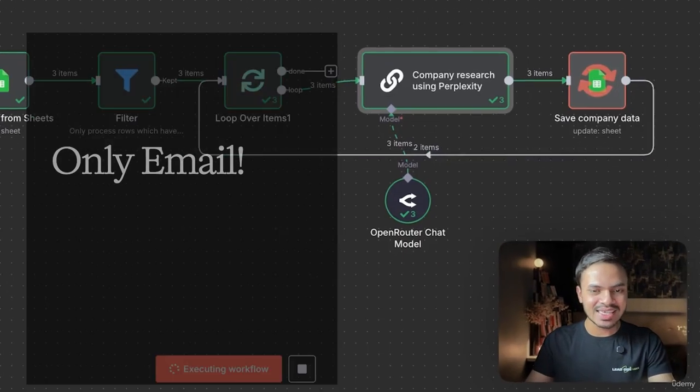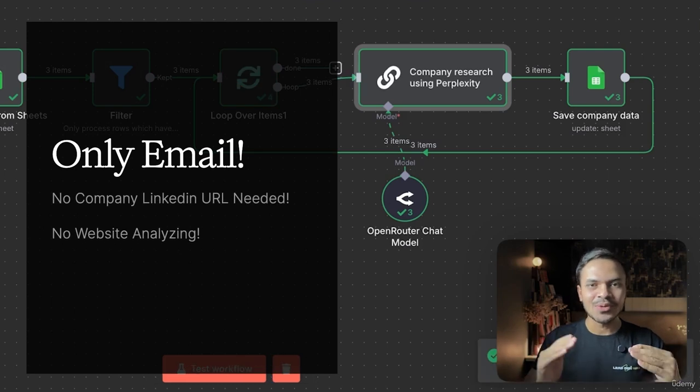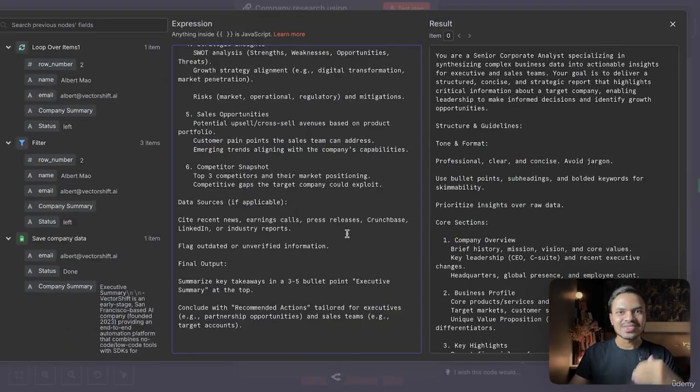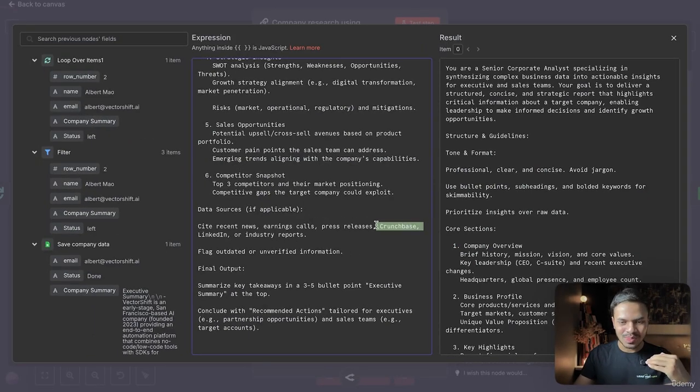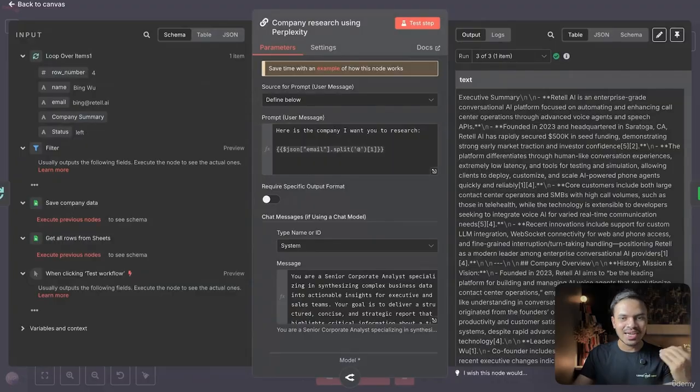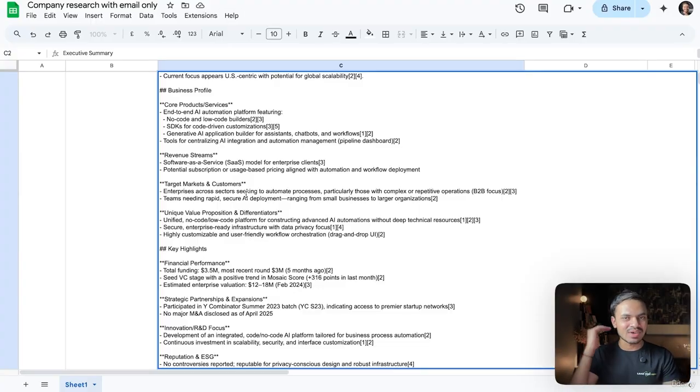It will do this just by email input only. You don't have to go to the company LinkedIn URL. You don't have to analyze anything on the web page. So what we are telling in the prompt is go to Crunchbase, any press releases, industry reports, or earning calls. It will condense all of this information into this one single summary. Awesome. So let's look forward.